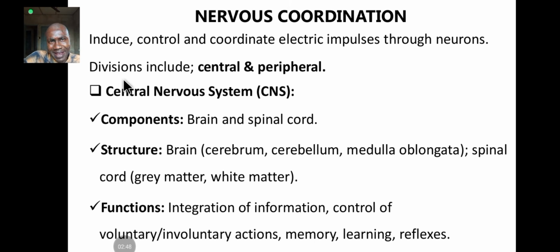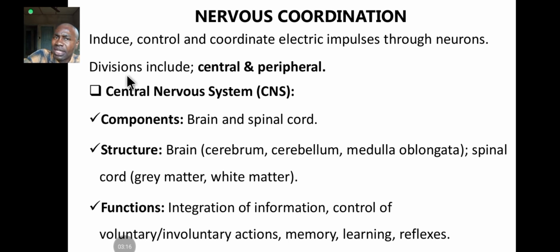Now, since we have understood the function of the nervous system, let's look at the divisions of the nervous system. The divisions include the central and the peripheral. What is the functional unit of the nervous system? The functional unit of the nervous system is called the neuron. Neurons are nerve cells, and they are the functional unit of the nervous system.